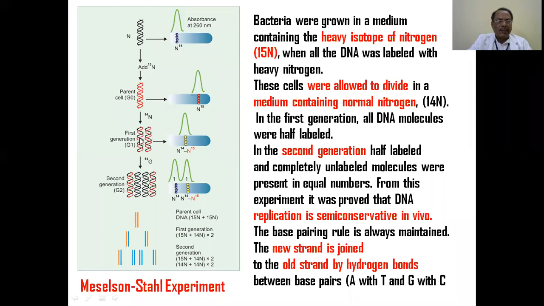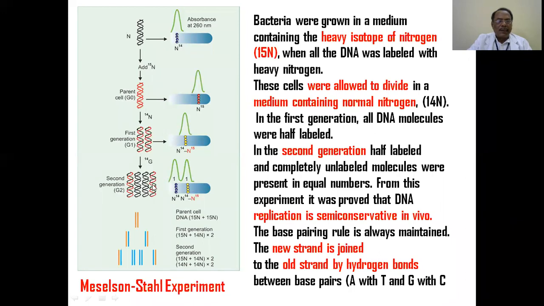Then what they saw in the first generation was a peak, and again the normal one, less. This is the N14 peak, and this is the N15 peak. They saw N14 peaks first, because even though radioisotopes are there, both of them are mixing together and producing one.